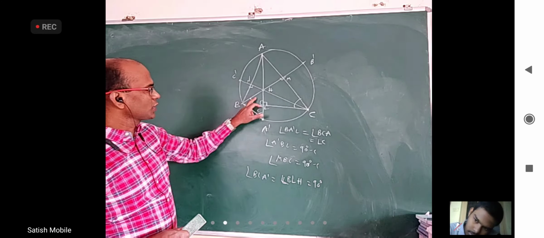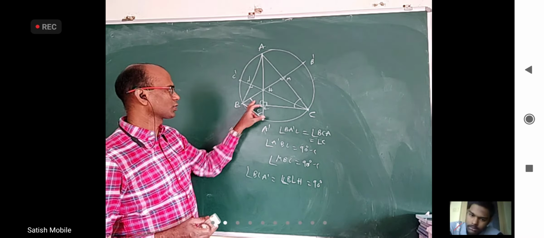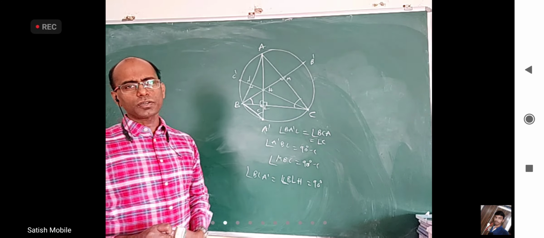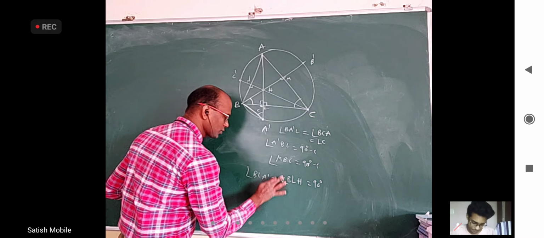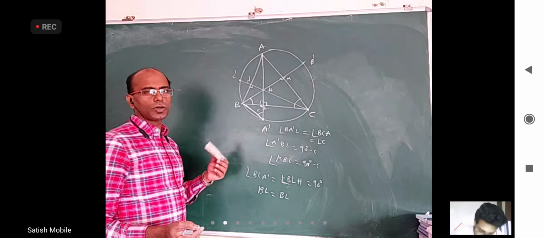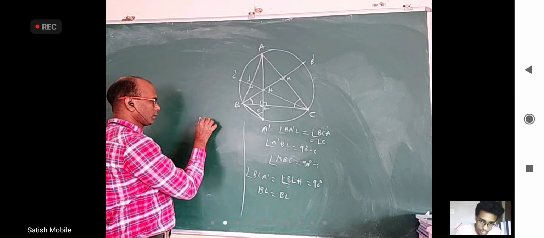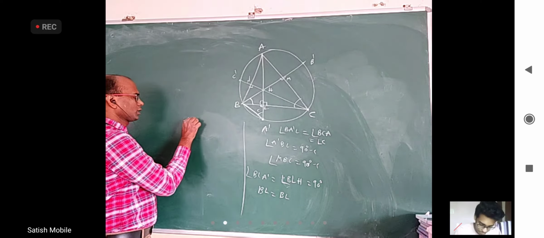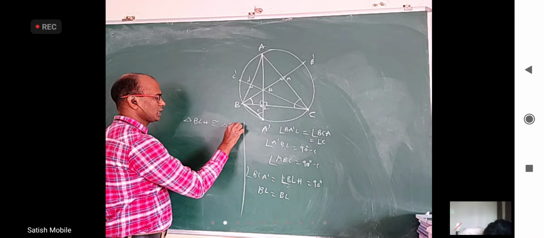Okay. Are these two congruent triangles? Not just similar. Are these two congruent triangles? All angles are equal, but is that sufficient for congruency? Yes, BL is common. BL is equal to BL. Okay, because of all this, now we can say triangle BLH is congruent to triangle BLA dash.